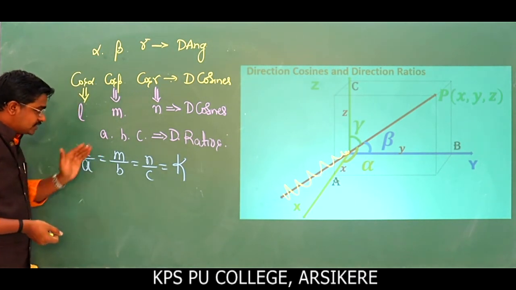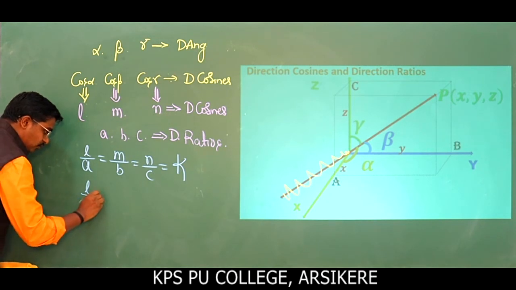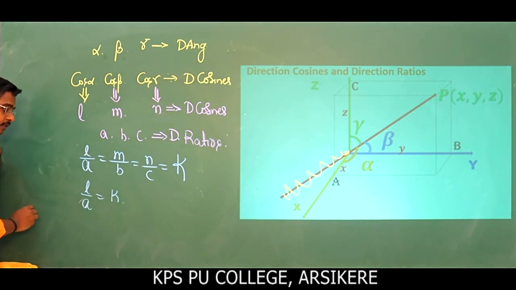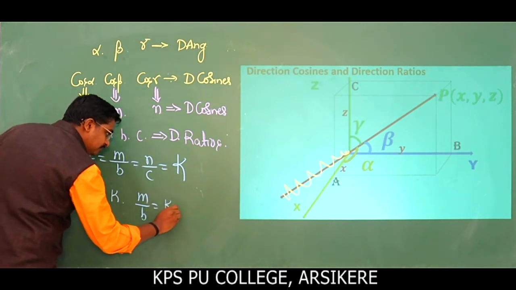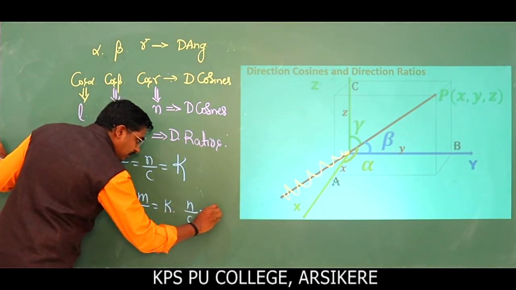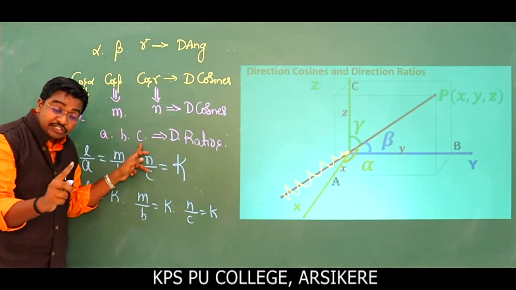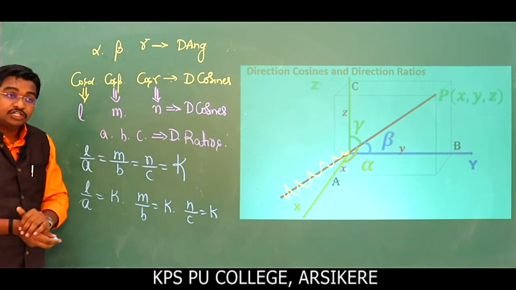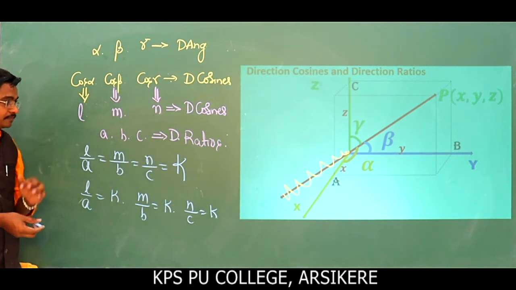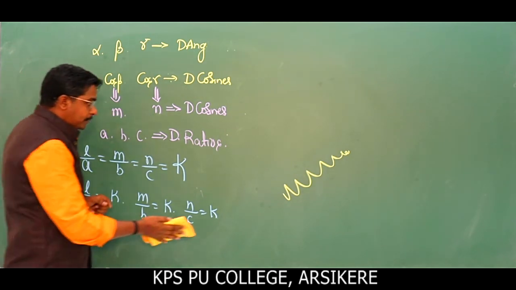So now discuss these things. So this becomes L by A is equal to K, and M divided by B is equal to K. Similarly N by C is equal to K. Is it clear, children? So here A, B, C are called direction ratios, L, M, N are called direction cosines, and alpha, beta, gamma are called direction angles. Please give me blank space. Okay. So now L by A is equal to K.